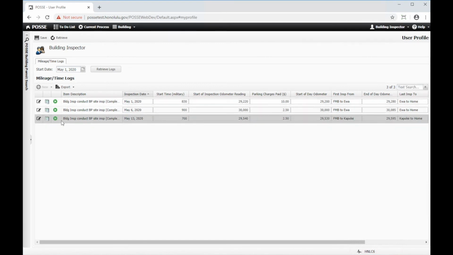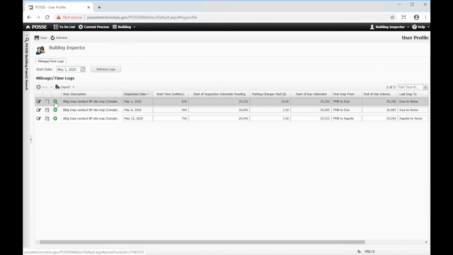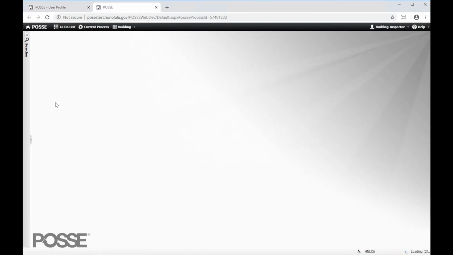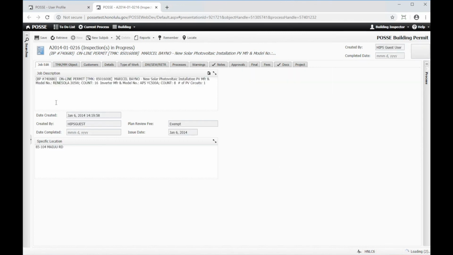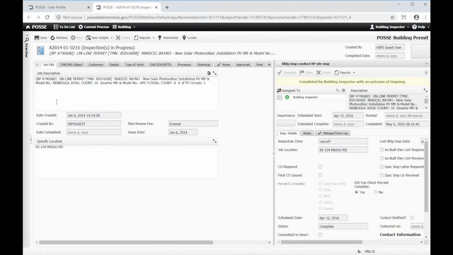Lastly, we do have the green play buttons here as well. If you do want to jump and actually look at the building permit that you were on for this particular inspection, you can do that as well by clicking that green play button, and it does pull up the permit and the actual inspection process so you can see your notes and what you did.